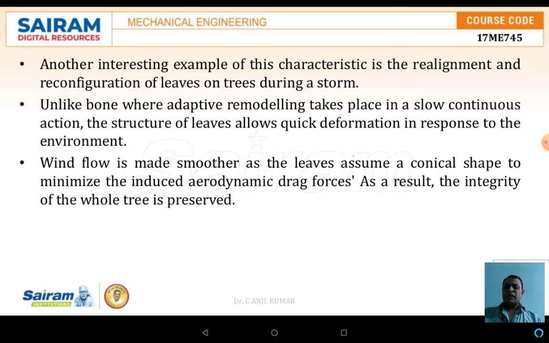Another best example of adaptability is, as you know, that most compound leaves, especially on a sunny day, will be in the open condition. And if you observe the same compound leaves at night, they will be in the closed condition. See, this is what we can say: it is adaptive to the environment, or even to the storm. In the case of the wind flow, the leaves form a conical shape by which the integrity of the entire tree is preserved.